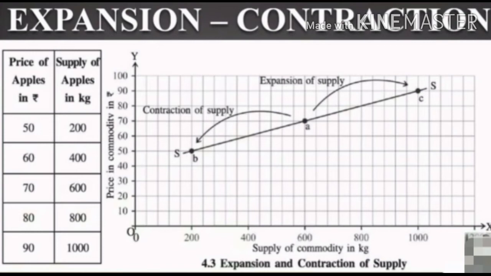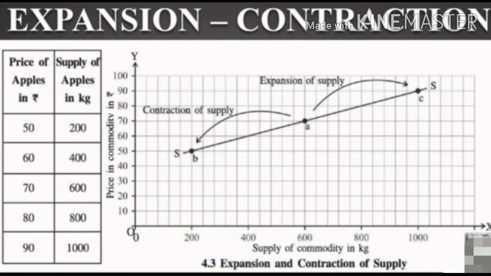When other factors remain constant and only the price changes, what is the concept over here? Price is on the y-axis and the supply of the commodity is on the x-axis. As you can see here in the schedule also, when the price rises to 80, supply expands to 800 kg. When price further rises to 90, supply extends to 1000 kg, which is plotted as point C. The movement from point A to point C on supply curve SS is called expansion of supply.